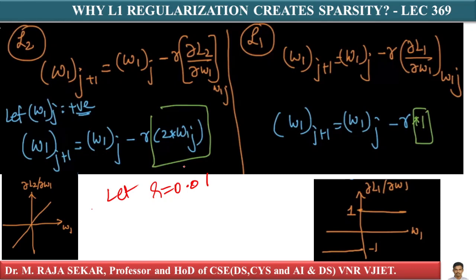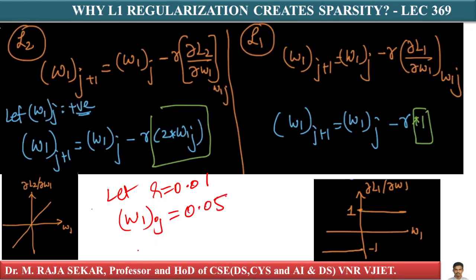That's what we discussed when we were learning about the learning rate changing with iteration number. If R is small, let me assume R equals 0.01, and also let me assume W1j is equal to, let me say, 0.05, a small value, isn't it?